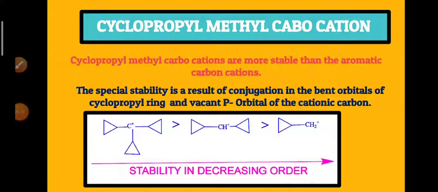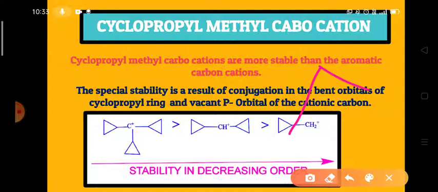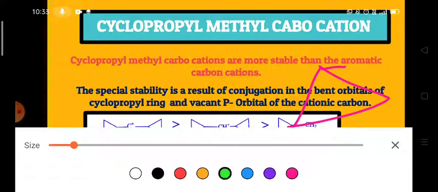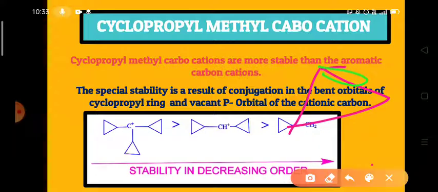Here, these are very stable, because these cyclopropyl rings have some bent bonds. Look here, these orbitals do not lie exactly on the axis. These are known as bent bonds. So, in cyclopropyl rings, some bent bonds are there. The special bonds are known as bent bonds.